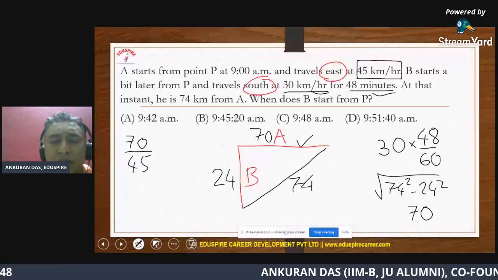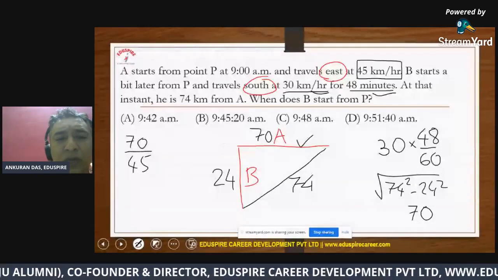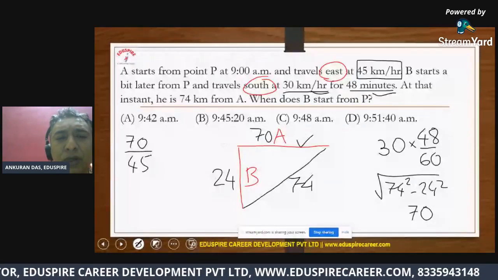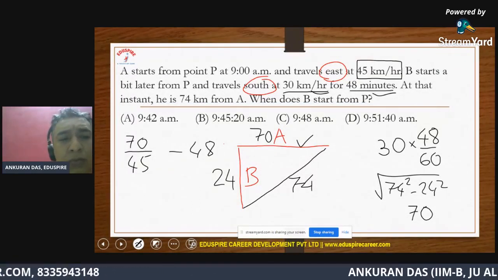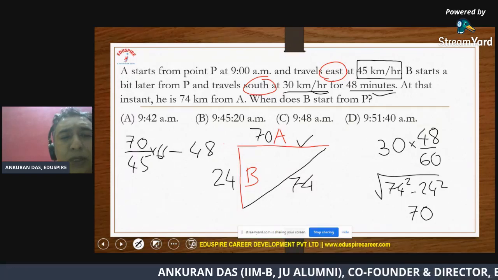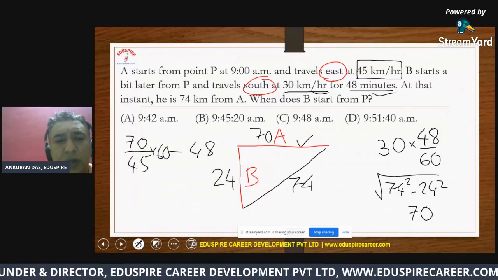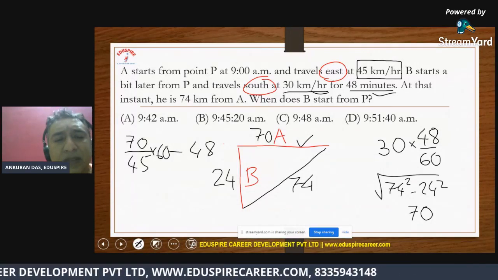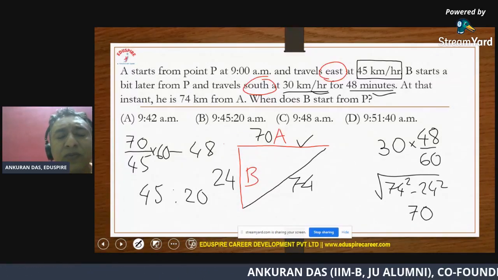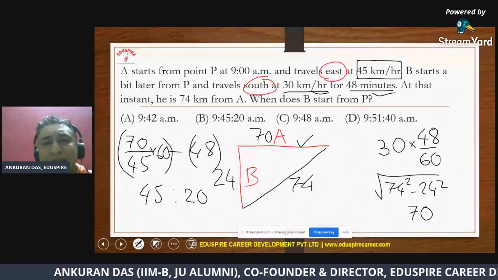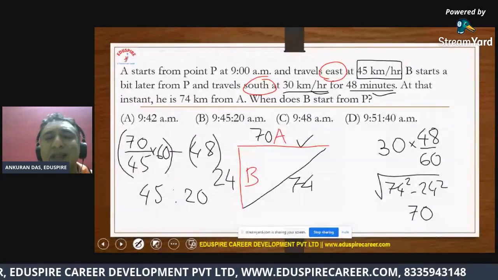And the time taken for B is 48 minutes. I've already mentioned that. If I want to find out all the figures in minutes, then I need to multiply this by 60. You do that, you will find a value which is around 45 minutes 20 seconds. So what does it give me, guys? It gives me the difference between the duration of journey of A and B. Of course, it means that B has started around 45 minutes later than A.